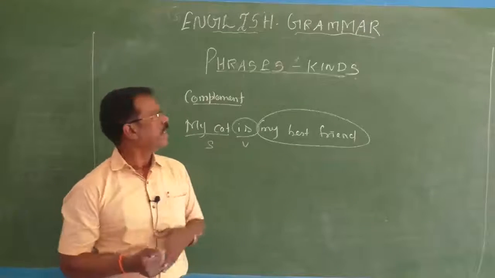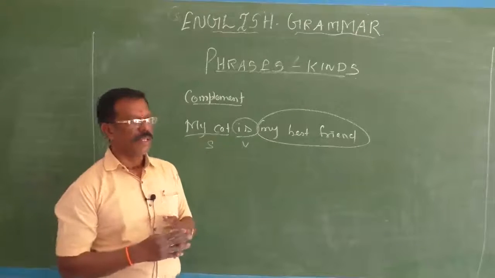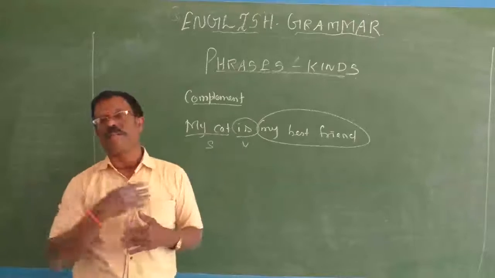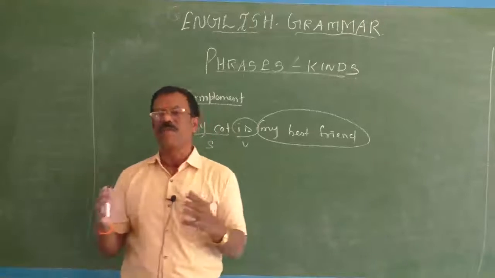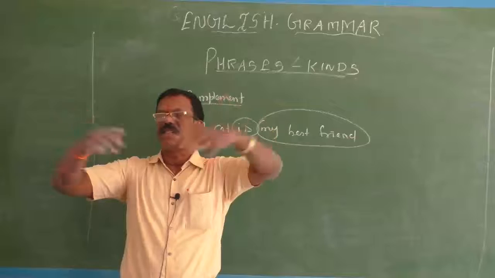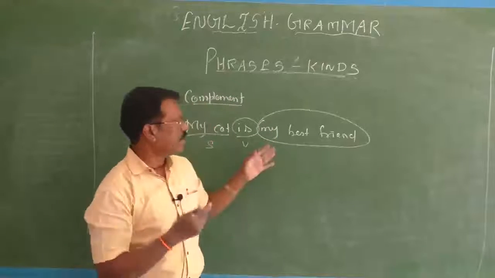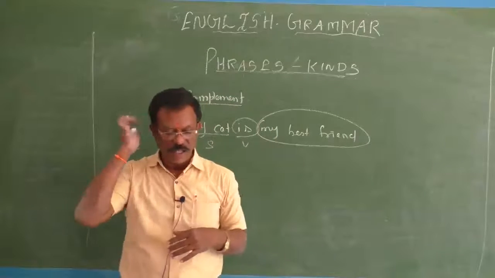Here it is used as a complement because it comes after the be verb to complete the sentence. So such a group of words that comes after the be verb to complete the sentence is called a complement. Here this noun phrase is used as a complement.